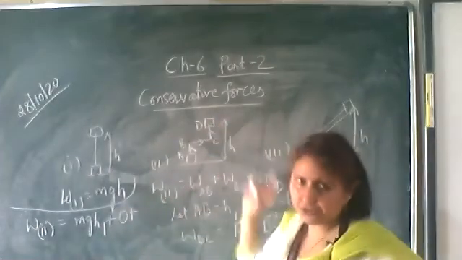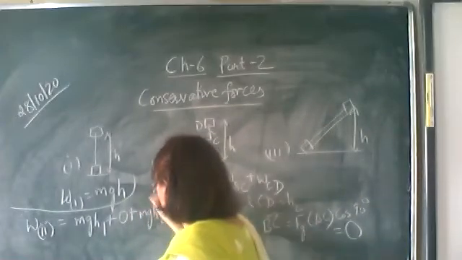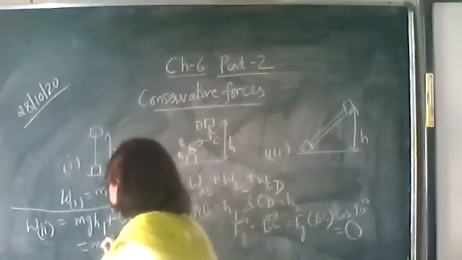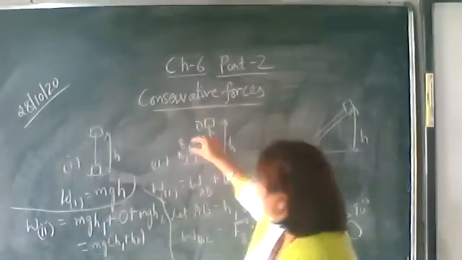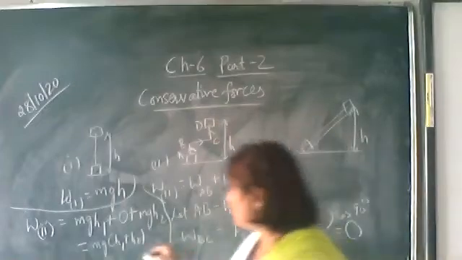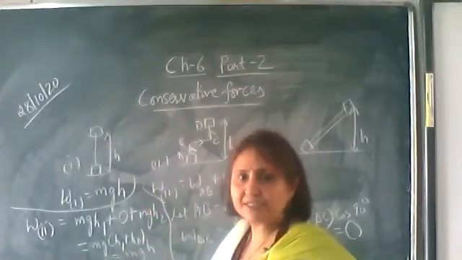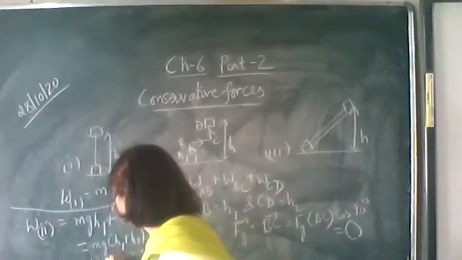Work done from C to D is mg into h2. Take this mg common. h1 plus h2 is equal to H. So again the work done is equal to mgh.